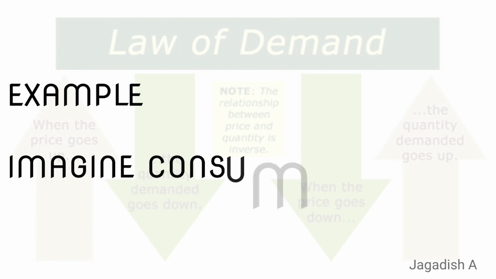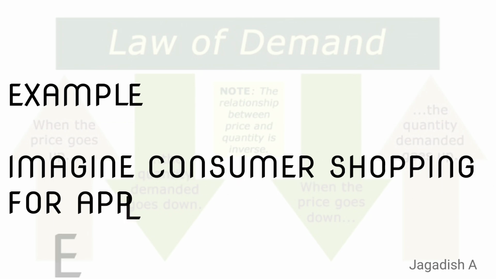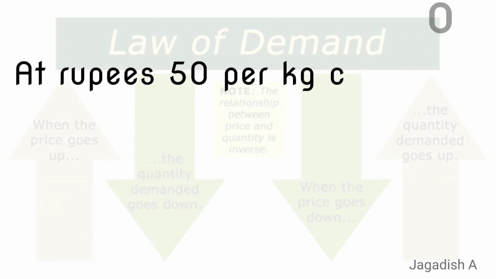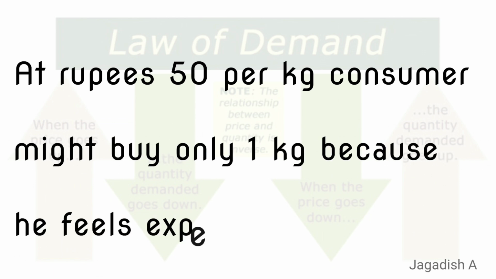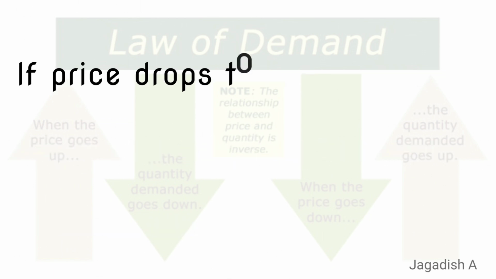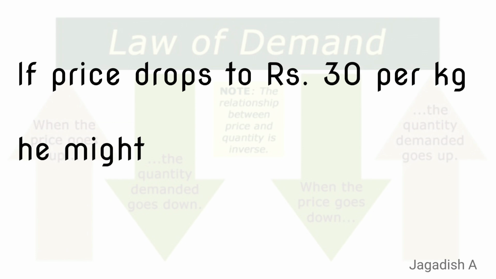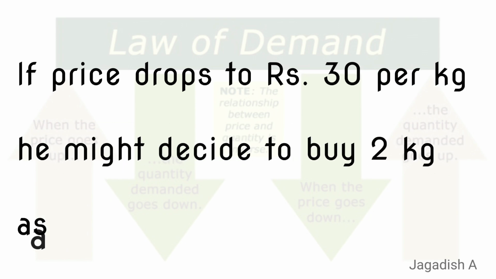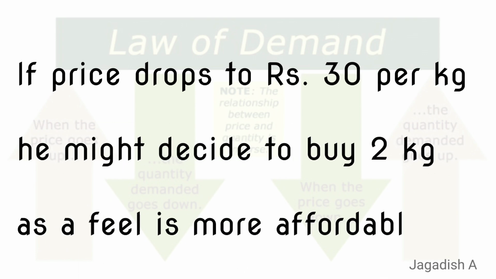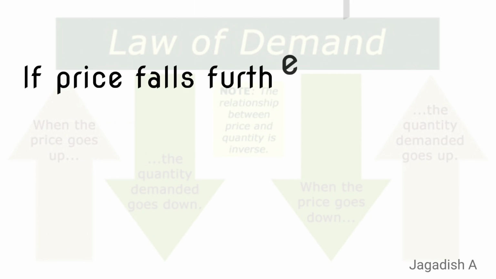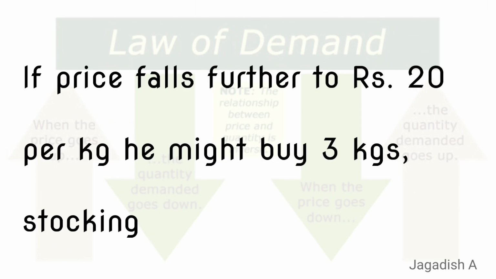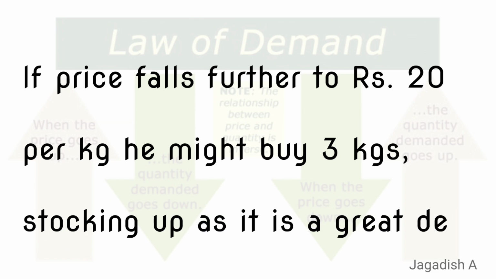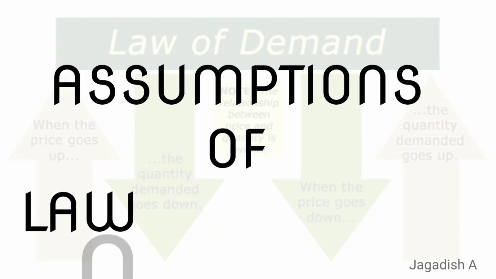Example, imagine a consumer shopping for apples. At rupees 50 per kg, the consumer might buy only 1 kg because he feels it is expensive. If the price drops to rupees 30 per kg, he might decide to buy 2 kgs as he feels it is more affordable. If the price falls further to rupees 20 per kg, he might buy 3 kgs, stocking up as it is a great deal. Assumptions of law of demand.